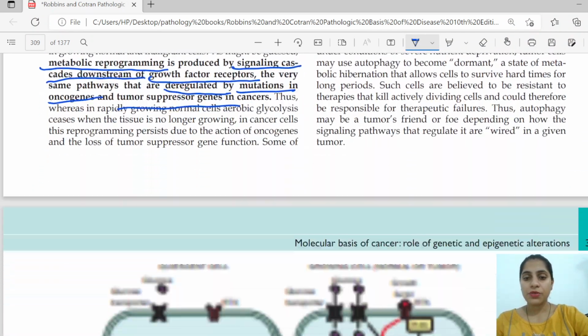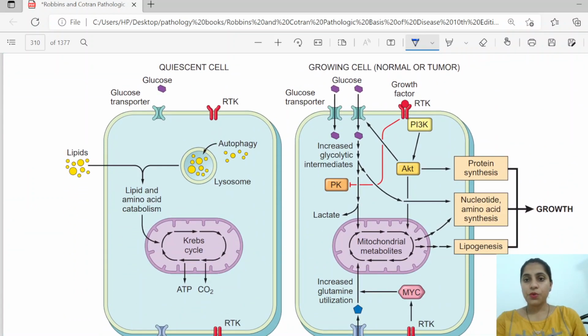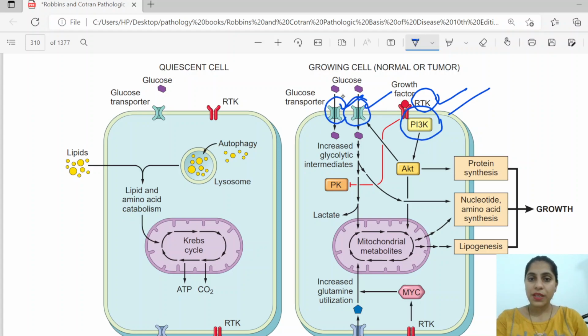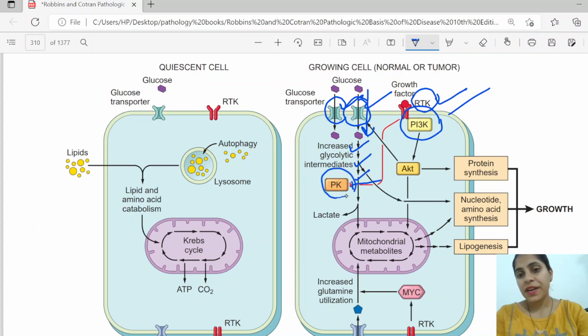This can be better understood in this diagram. It is telling you that whenever there is increased signaling of the receptor tyrosine kinase and phosphoinositol pathway, there will be an increase in the glucose receptors. So increased glucose will get inside. Then there are the glycolytic pathways. So there is an increase in glycolytic enzymes, except for inhibition of pyruvate kinase,